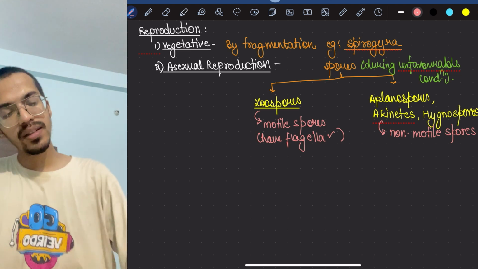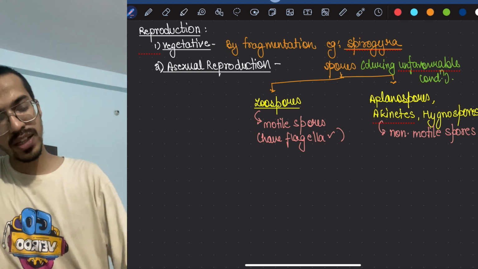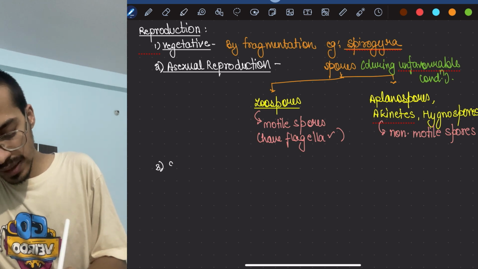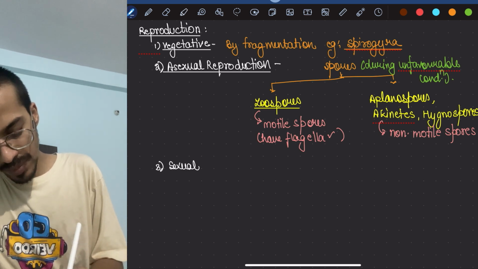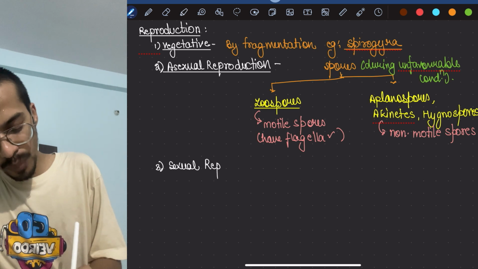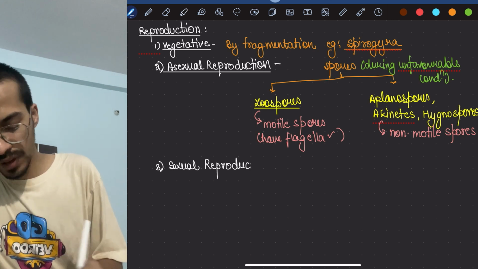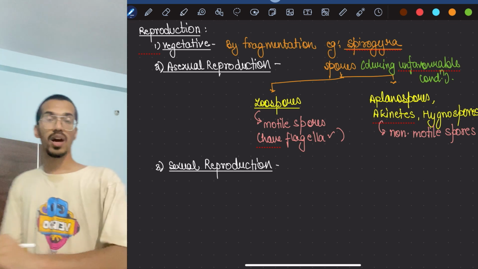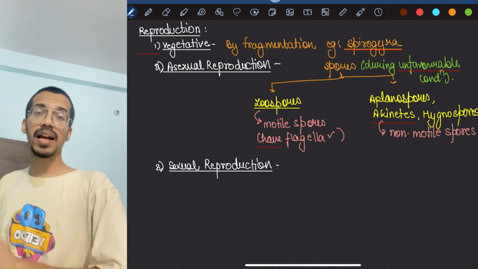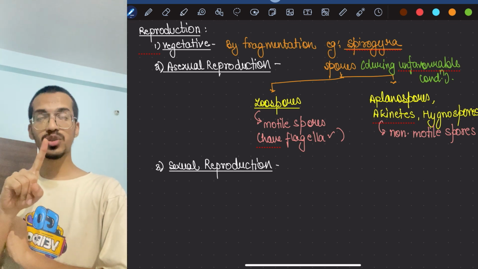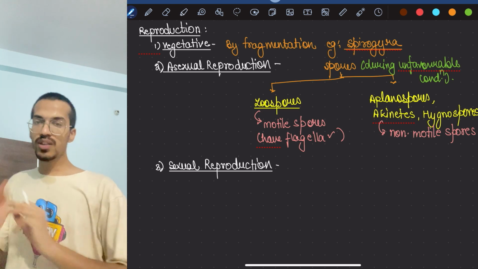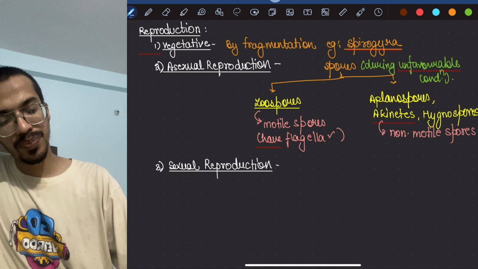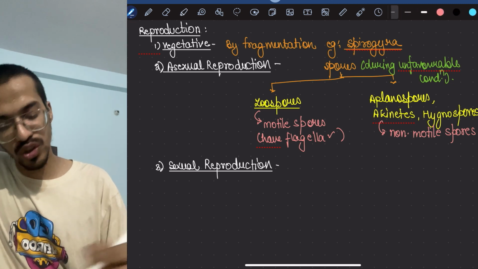Okay, and the third thing is sexual reproduction. When sexual reproduction occurs, there is a formation of gametes. Here the important thing is to know what kind of gametes are there. You remember we studied in fungi and in protista that there can be three different types of gametes: isogametes, anisogametes, and oogametes. So those three options are valid here.